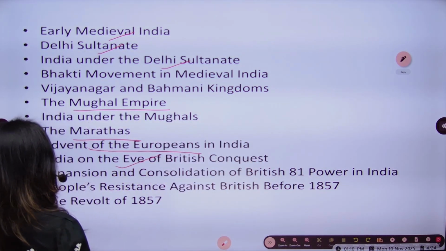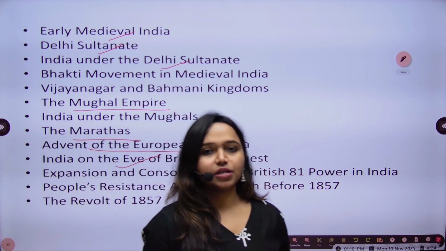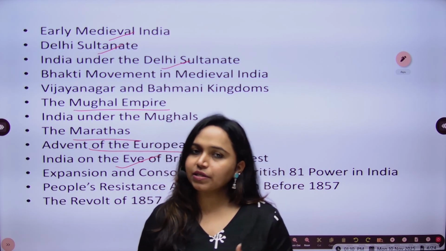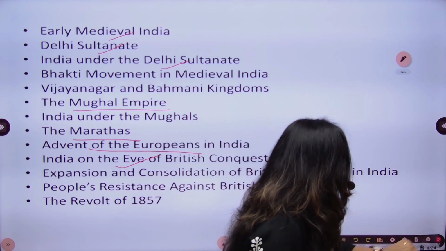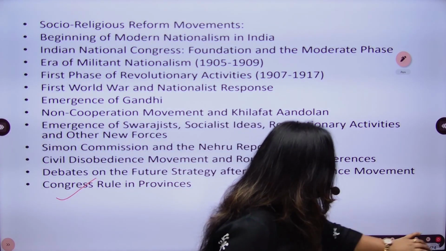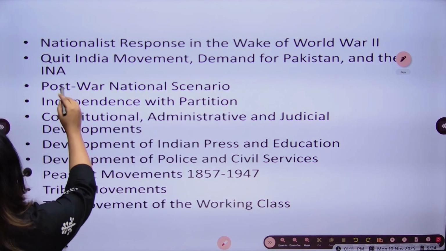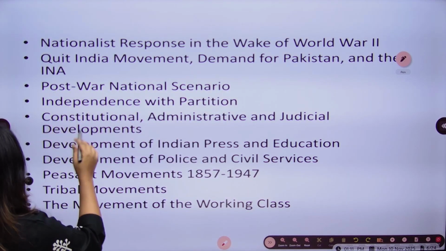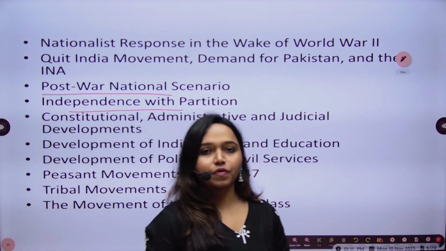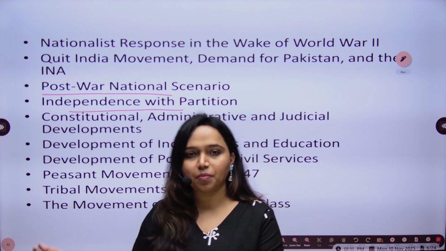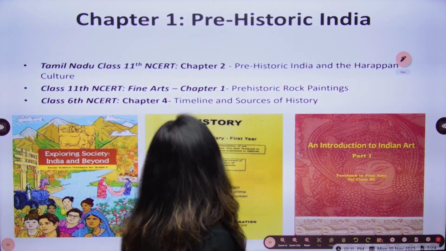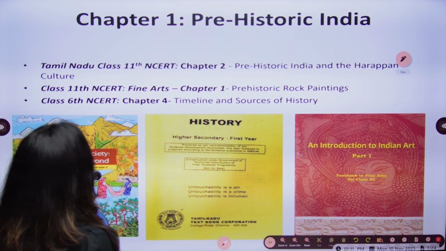So India on the eve of British conquest. So we have taken the general studies syllabus of history and we have designed our course taking all the contents from class 6 to class 12 NCERTs. So these will be the 48 chapters around. You can see here. Okay, so then at the end we will study about different movements which led to the independence of India with partition. So we will see all these chapters chronologically in a systematic manner. We will deal with PYQs and model MCQs.